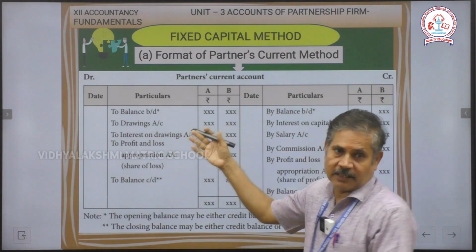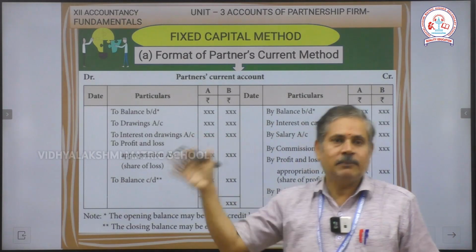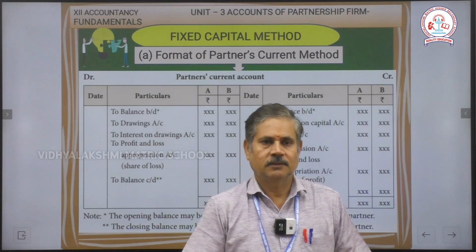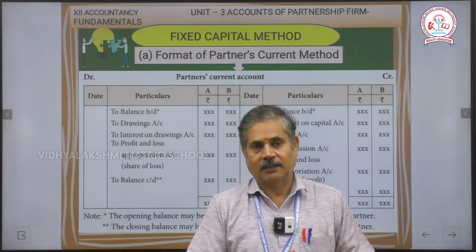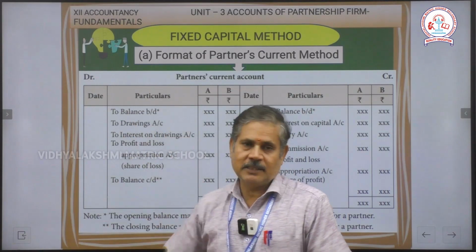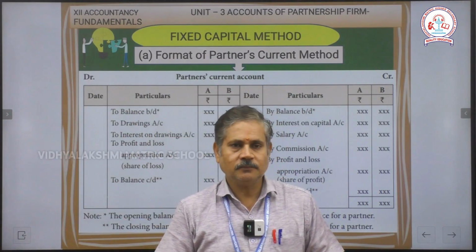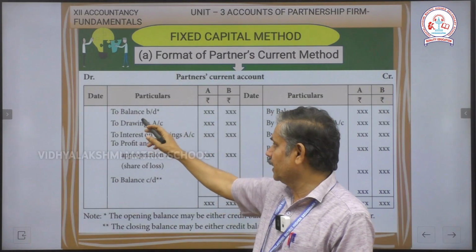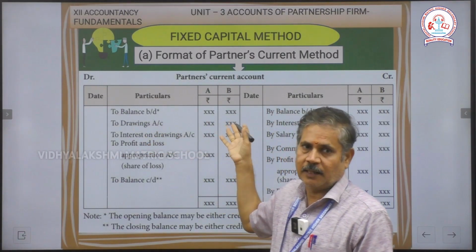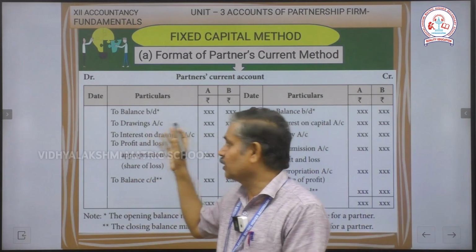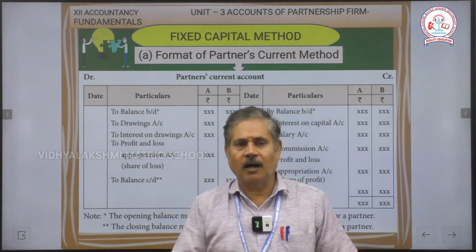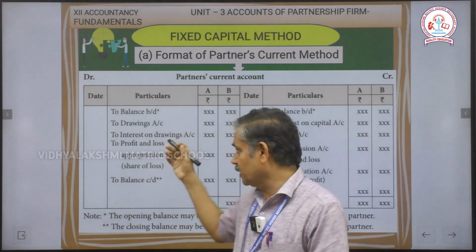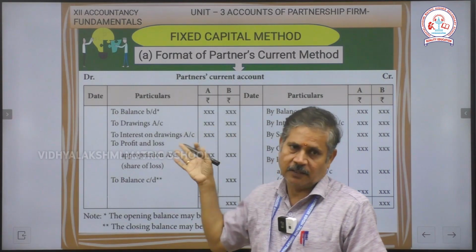And move on to the debit side, you can write the name. Sometimes the current account balance BD means that is a profit, we are having cash balance, but the amount will appear in the debit side, meaning for us loss. So based on that, the amount will appear in your debit side, write the name of two balance BD, A and B, any amount is there we can show the amount. Then after drawings, the end of the year or in between or the first month second month, they withdraw some personal use for the drawings amount, we have to mention A and B the drawing amount.